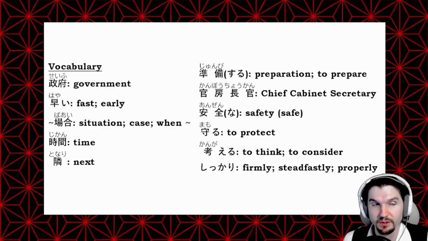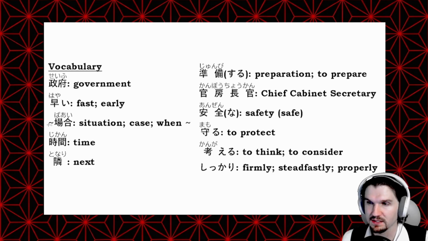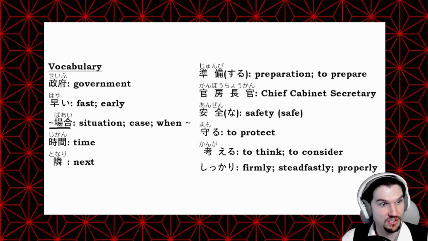Okay, here's the vocabulary from the rest of our article. We have seifu, which is the government. Hayai, which is fast or early. Bai, this word can be used in several situations. It literally means like a situation or a case. A lot of times we'll have something connecting to it, so something by. So we can also say that like when or if something is the case, in the situation or case that this is true. We'll have that other part before by.